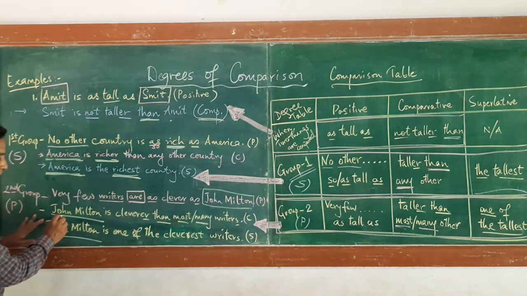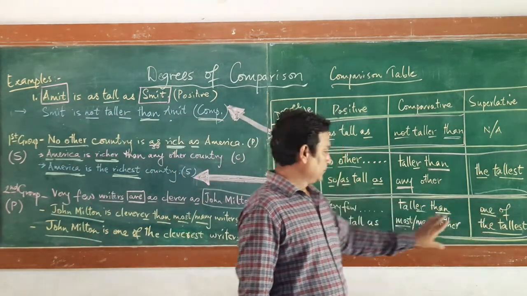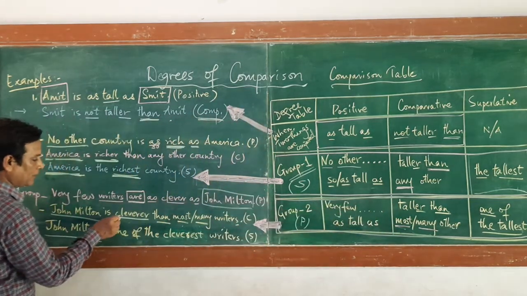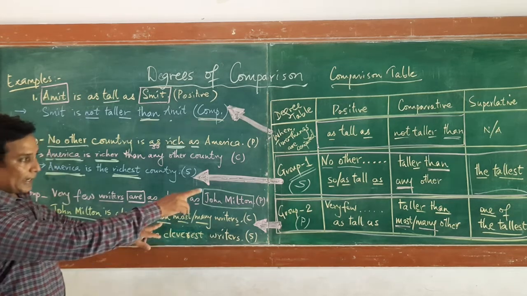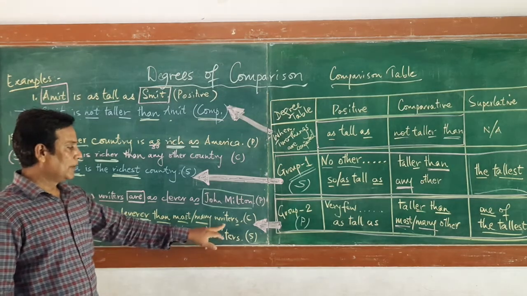So I start with John Milton, then focus again on this table. Taller I have given here, but here what was the adjective? Clever, so it will become cleverer. Then again what is there? Then, most or many, whichever you use, writers.